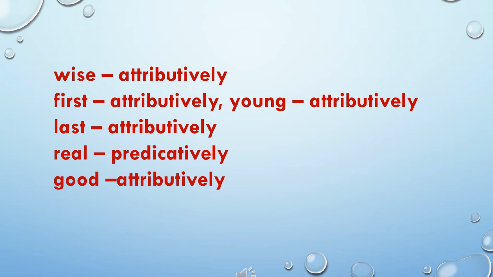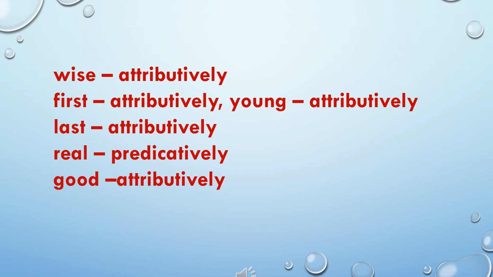In the sixth sentence, the adjective wise came before the noun man, so it is used attributively. In the seventh sentence, there are two adjectives, first and young. The adjective first came before the noun prize and the adjective young came before the noun child. So both the adjectives are used attributively. In the eighth sentence, the adjective last came before the noun train. So it is used attributively.